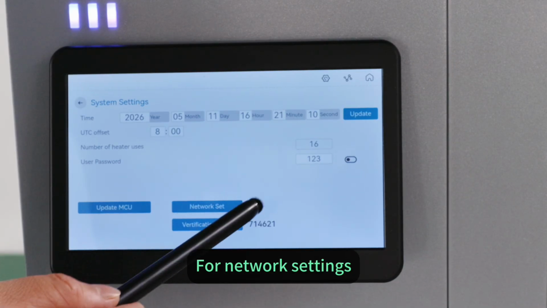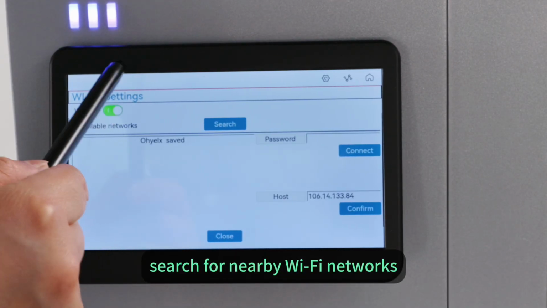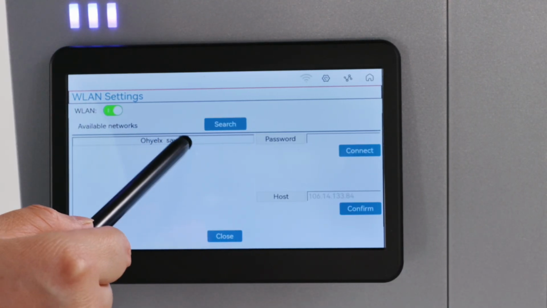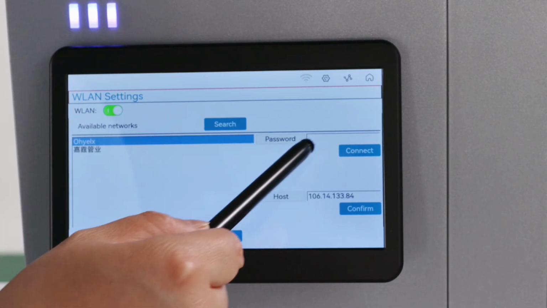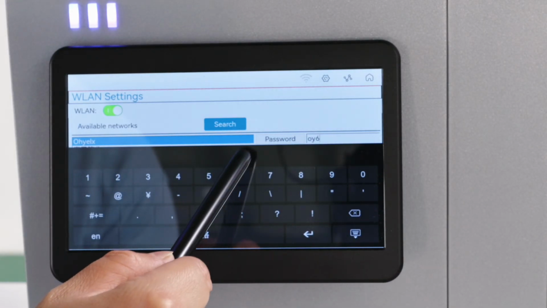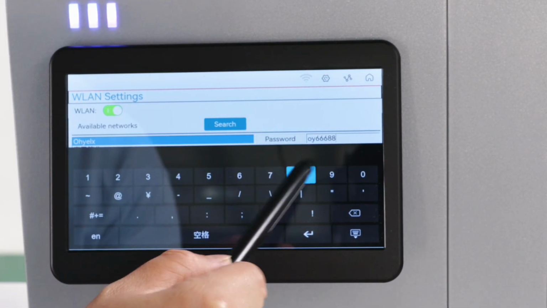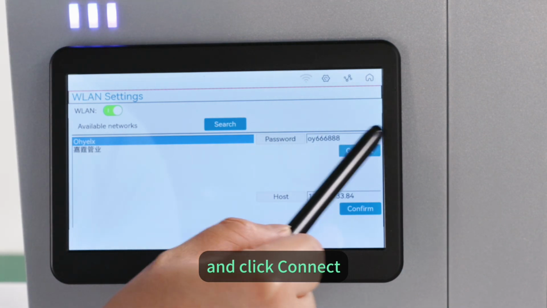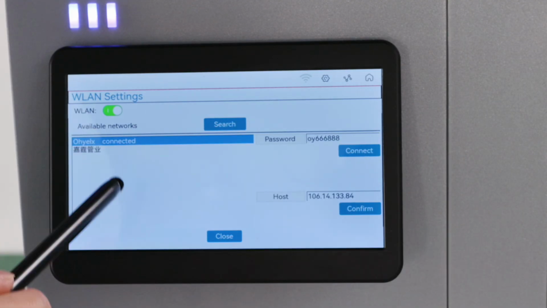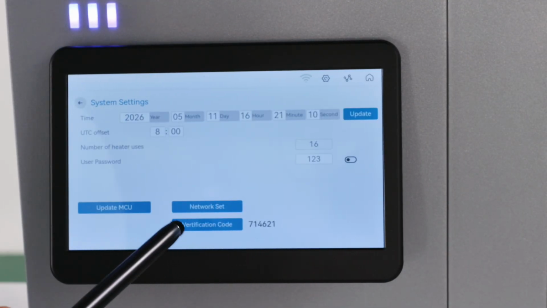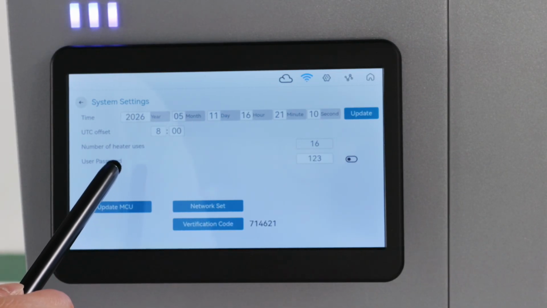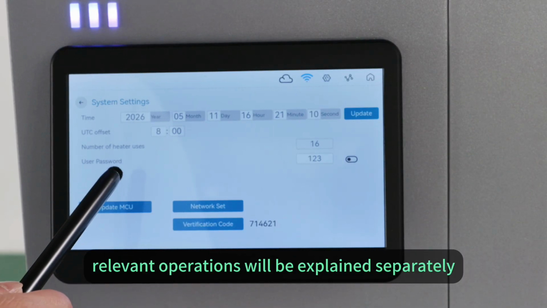For network setting, search for the nearby Wi-Fi networks. Enter the password. Click Connect. The connection is successful when Connected is displayed. For updating the MCU and verification code generation, relevant operations will be explained separately.